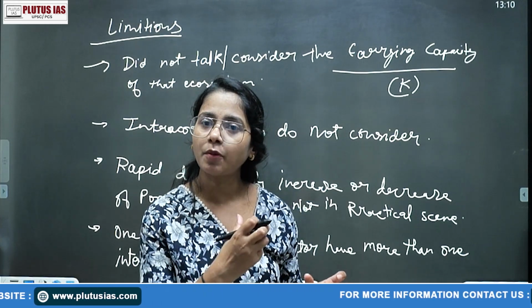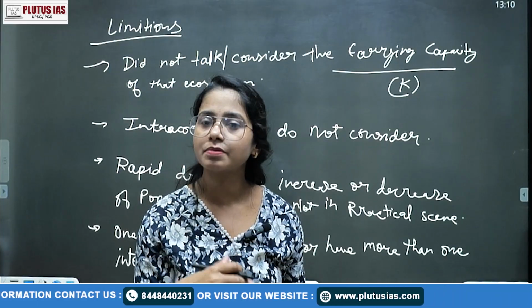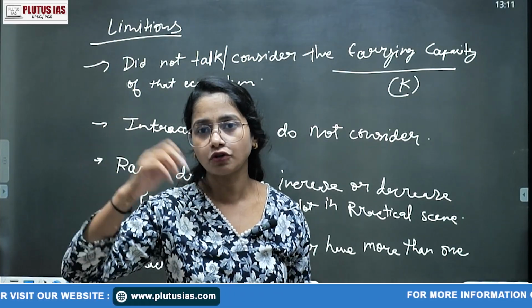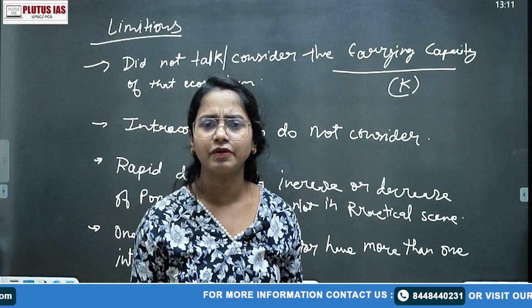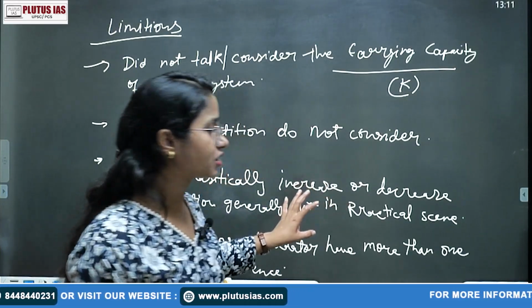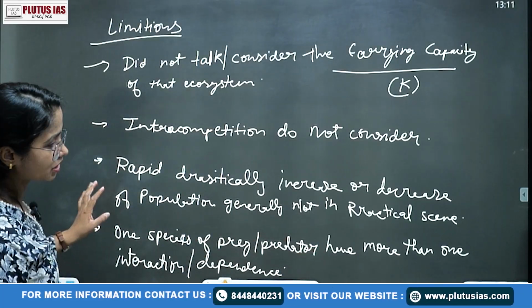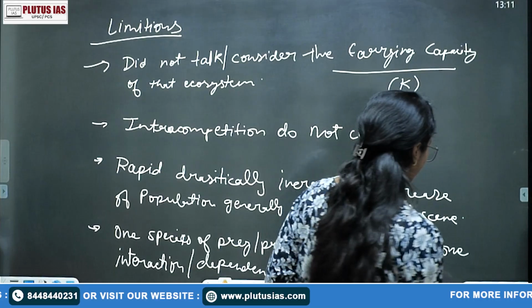Suppose the lion's population does not depend only on deer. Deer is not the only food, right? There are other animals, because lion is your tertiary consumer. There are other cattle, buffaloes, and other animals on which the lion feeds. So the lion population is not completely dependent on the deer population. These are some of the basic limitations. So of course this is your basic answer.